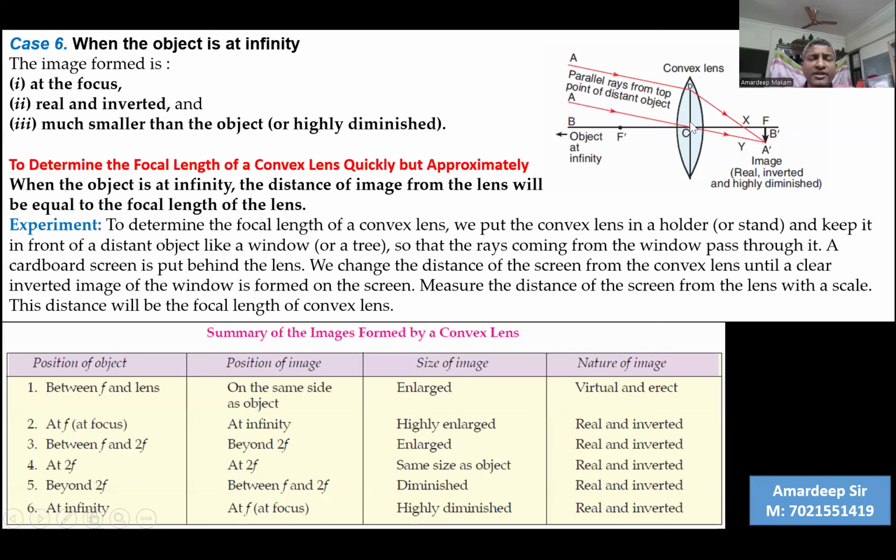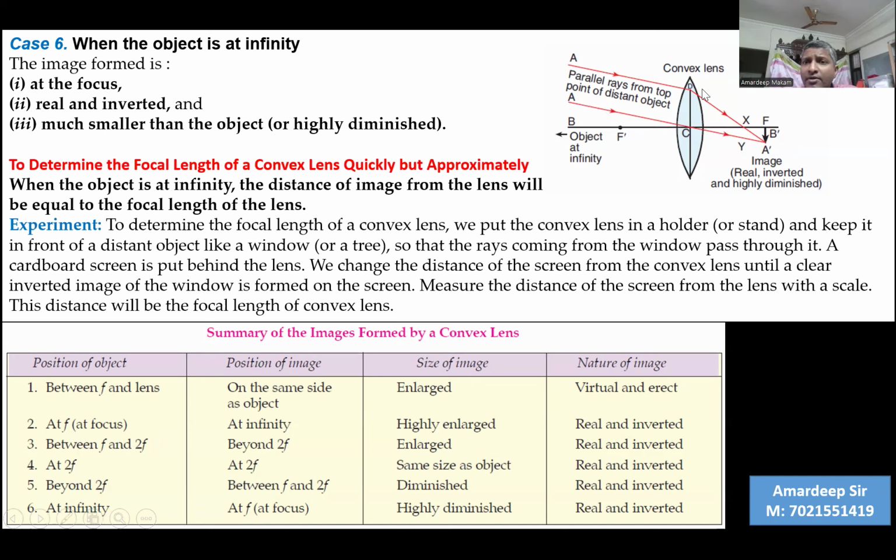The rays of light that we are taking, both are oblique, one passing through the optical center, one passing through the axis of the lens. What will happen? They'll both bend. Actually, the light passing through the optical center will never bend, so it will pass undeviated.